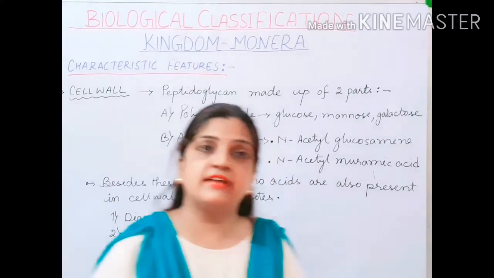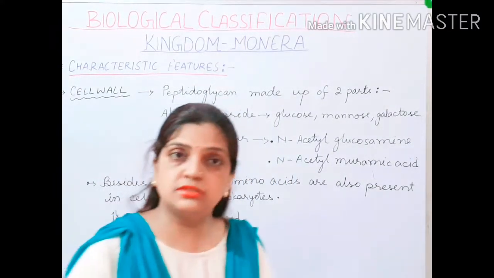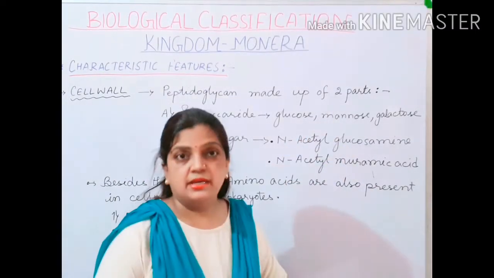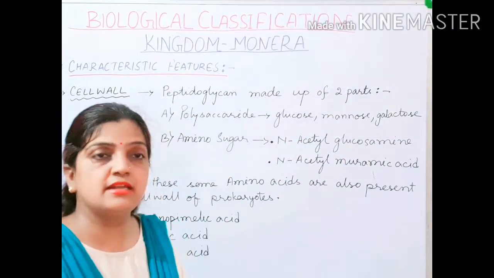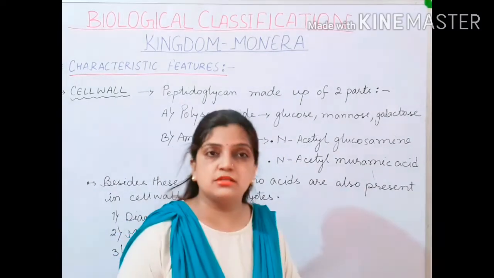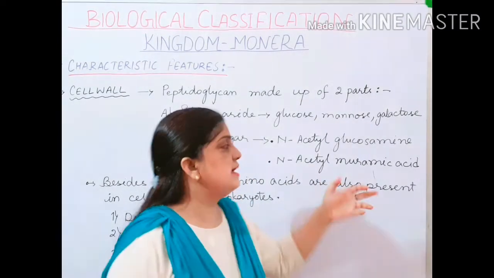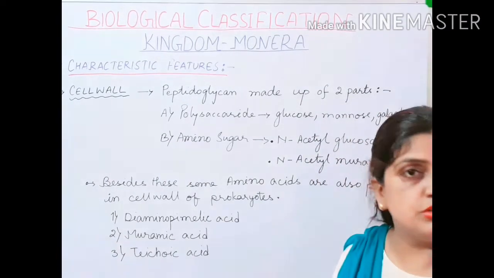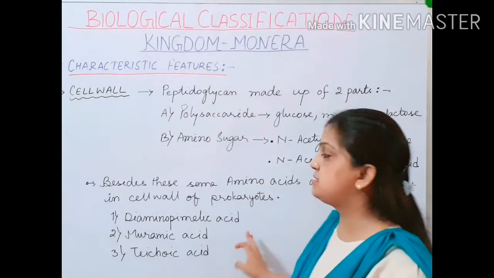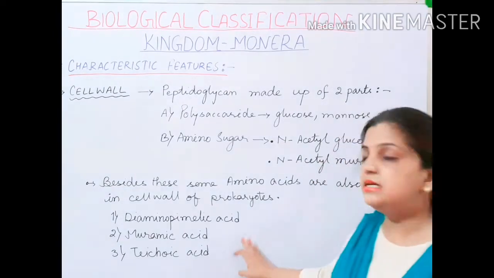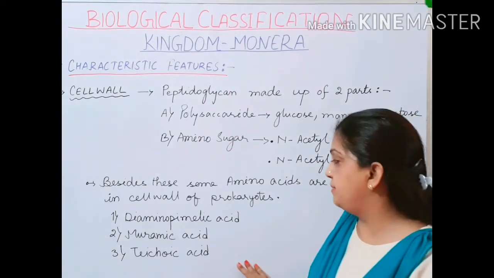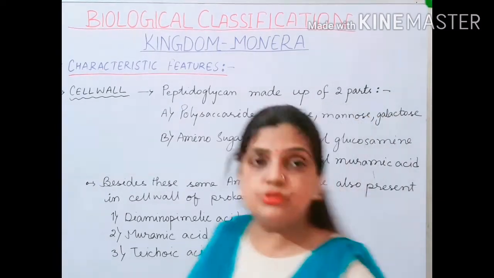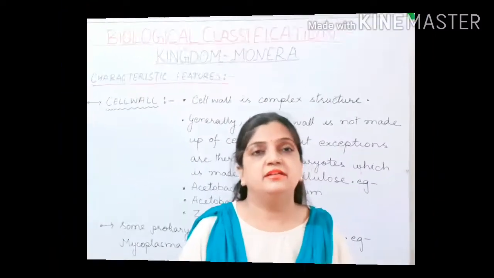Now polysaccharides are like your glucose, galactose and mannose, and your amino sugars are like N-acetyl-glucosamine and N-acetyl-muramic acid. Besides this, some amino acids are also present, and these are diaminopimelic acid, teichoic acid and muramic acid. Children, this is the structural composition of the cell wall, and it is very common.